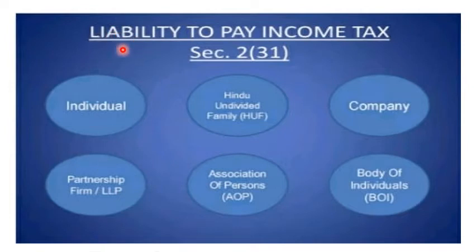Next, who is liable to pay income tax as per Section 2, subsection 31? A person is liable to pay income tax. A person means an individual, Hindu Undivided Family (HUF), company, partnership firm or LLP, that is, under the Partnership Act 1932 and the Limited Liability Partnership Act 2008, an association of persons, or a body of individuals. All these persons are liable to pay income tax.